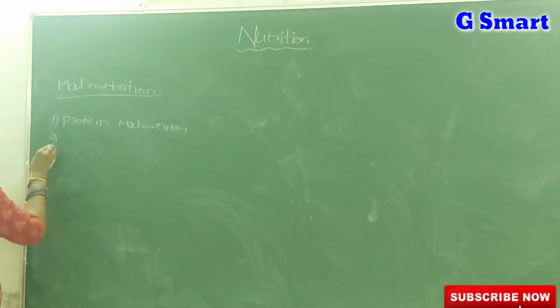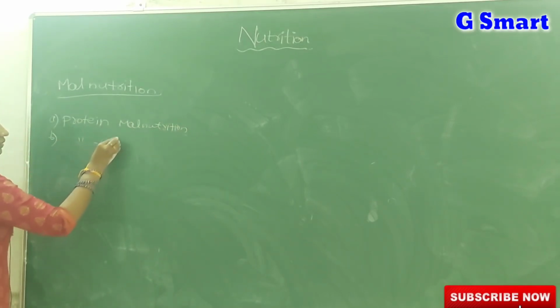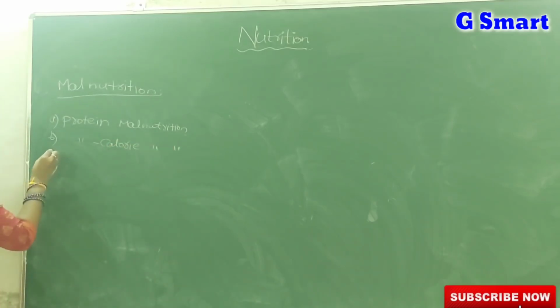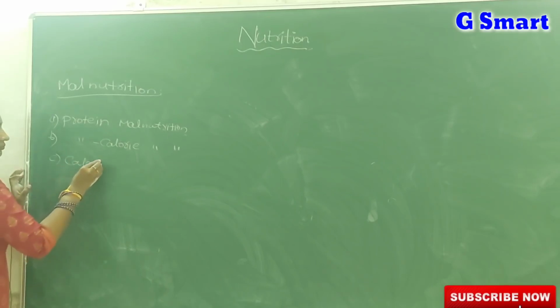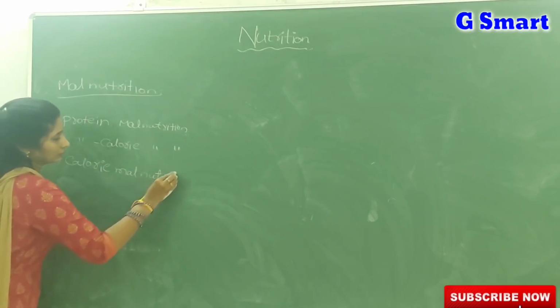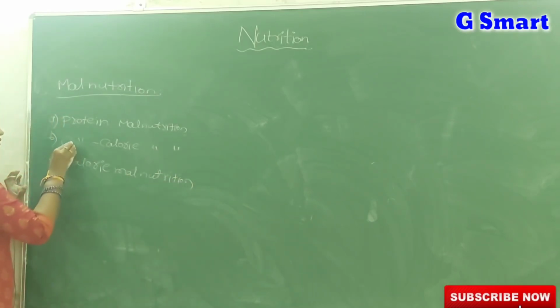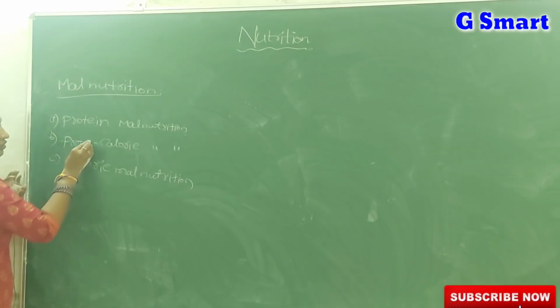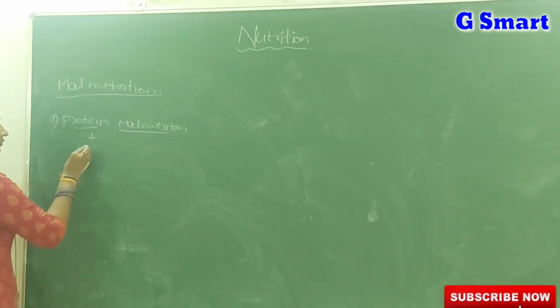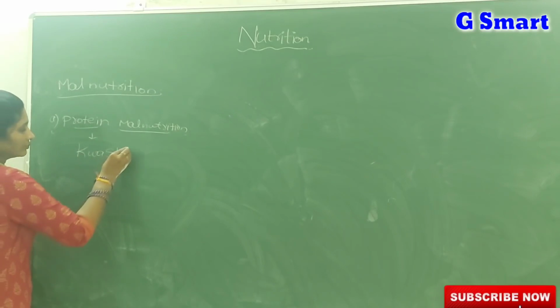The second one we call protein calorie malnutrition, and the third is calorie malnutrition. So: protein malnutrition, protein calorie malnutrition, calorie malnutrition. Now we will see what diseases are associated with protein and protein calorie malnutrition. The disease associated with protein malnutrition we call kwashiorkor.